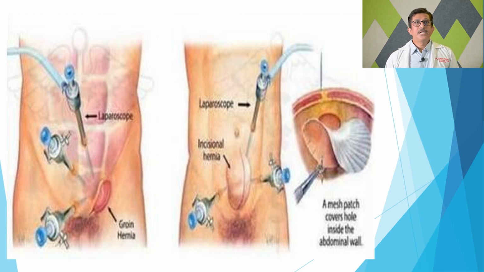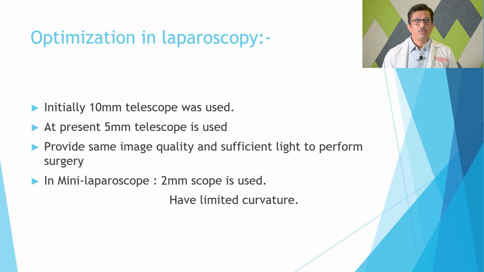So optimization: initially a 10 mm telescope was used, and now also we use it, but there are mini or smaller scopes for smaller incisions, like 5 mm and 3 mm telescopes, and obviously they will provide the same image quality and sufficient light to perform surgery. In mini laparoscopy even 2 mm scopes are used.